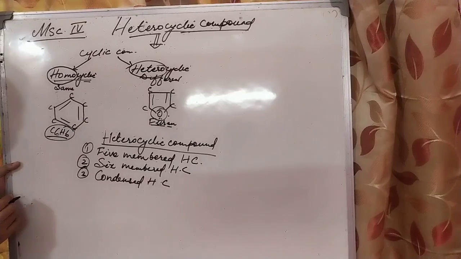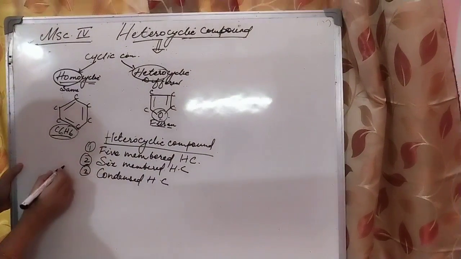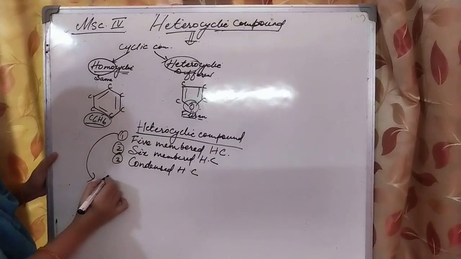Now we will first discuss what are 5-membered heterocyclic compounds.